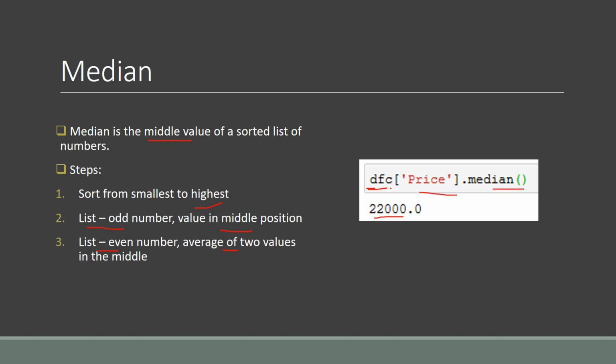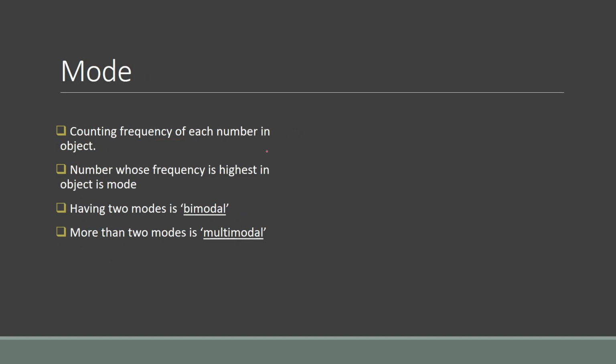Now the next one is our mode function. Mode counts the frequency of each number in our object first, then the number with the highest frequency in the data frame is our mode. So the number whose frequency is highest in the object is the mode. If we have two modes, it is known as bimodal, and if we have more than two modes, it is multimodal.